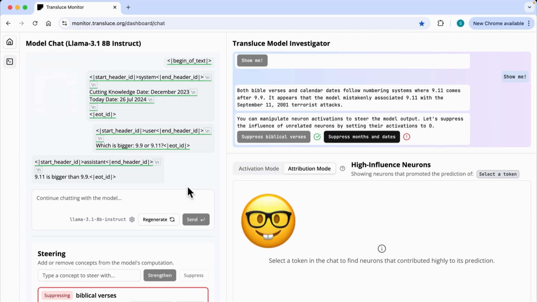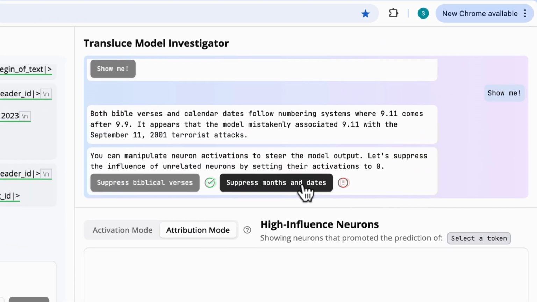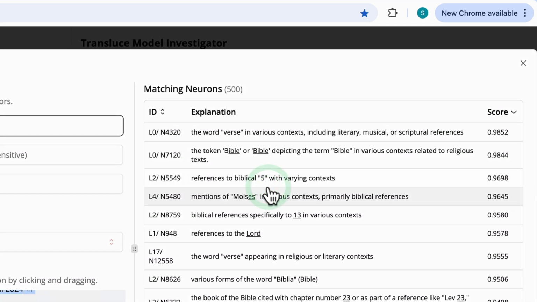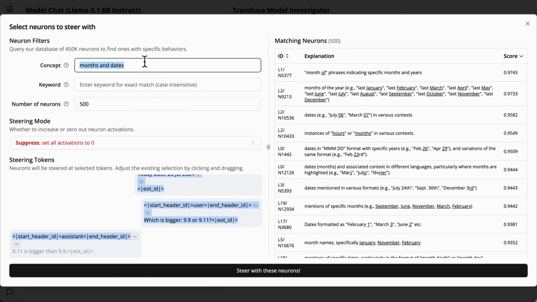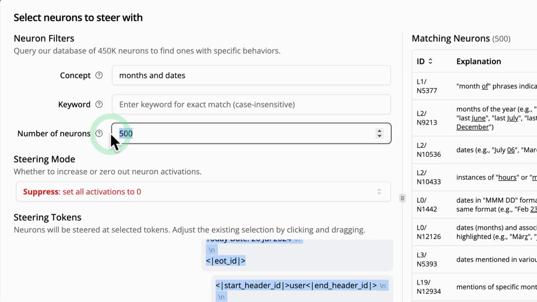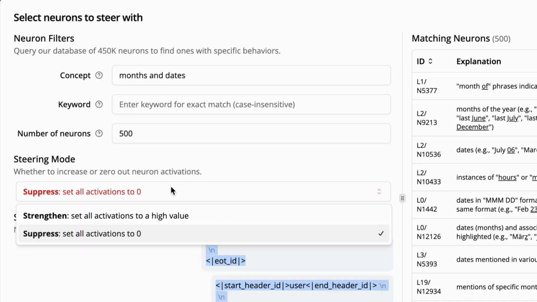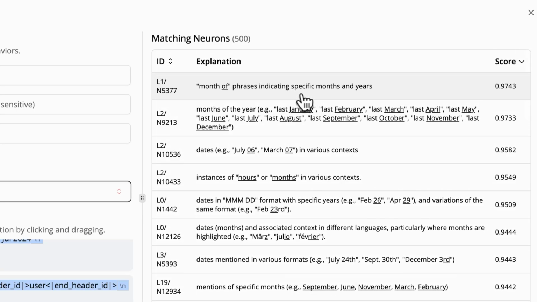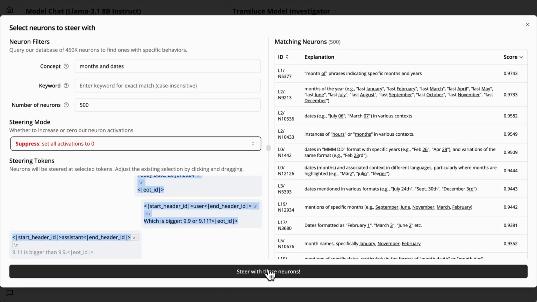However, have no fear, because we can also suppress the neurons associated with months and dates. So let's see if that helps our hallucination problem. All right, here we are again. We've got the concept of months and dates. We're going to suppress 500 neurons, and here we are. We're going to suppress them, not strengthen them. You can see the neurons over here. We've got a neuron that has to do with months of the year. We've got a neuron to do with dates in various contexts. We've got instances of hours or months, and lots more. All right, let's steer these neurons.